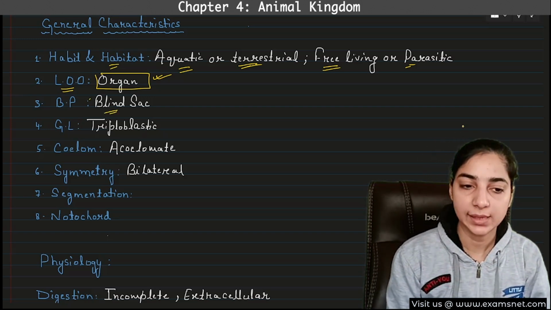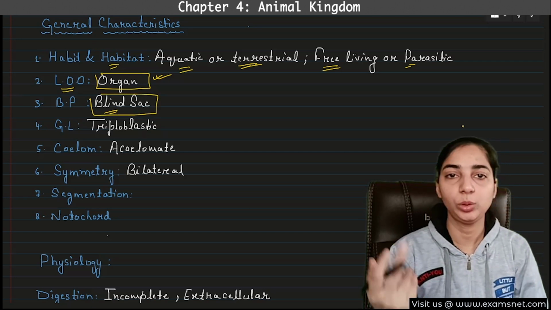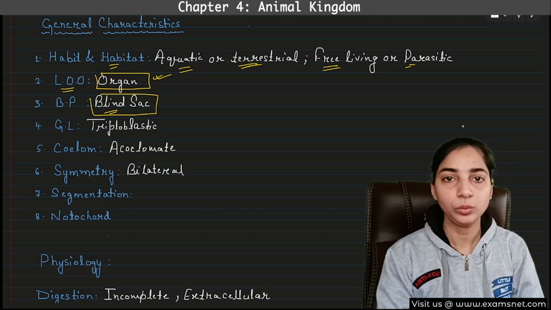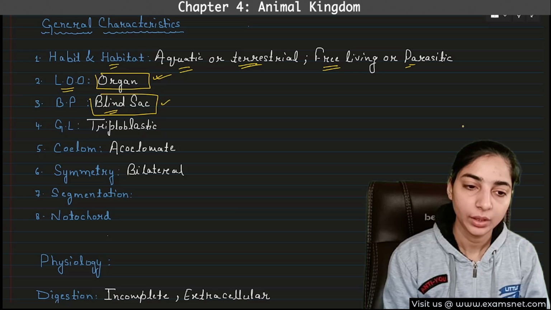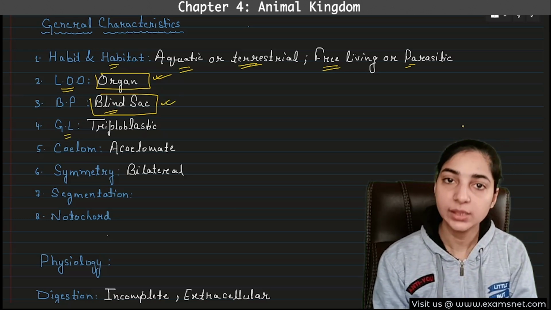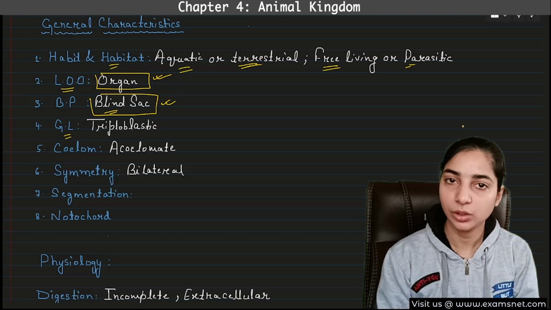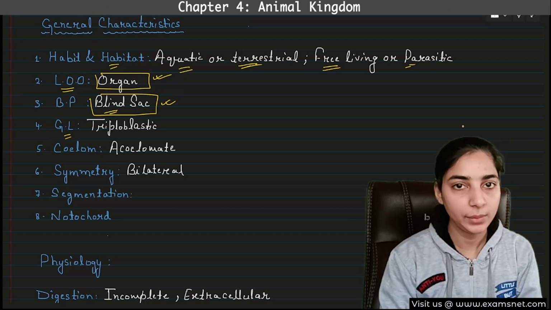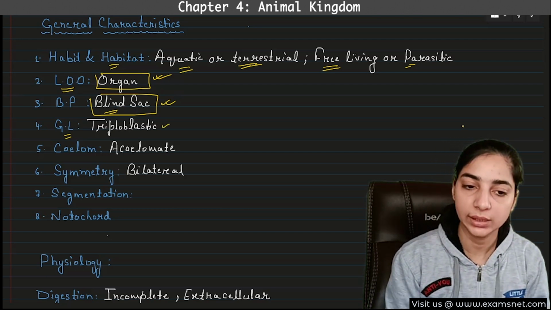Body plan, blind sac. Blind sac body plan means they have only one opening that will act as the mouth and the anus. Then germ layer, we know that from platyhelminths onwards, all the phyla have three germ layers: ectoderm, endoderm, and mesoderm. So they are triploblastic.